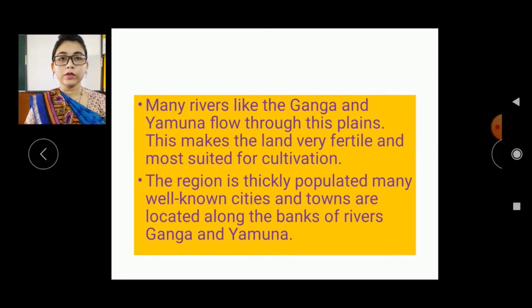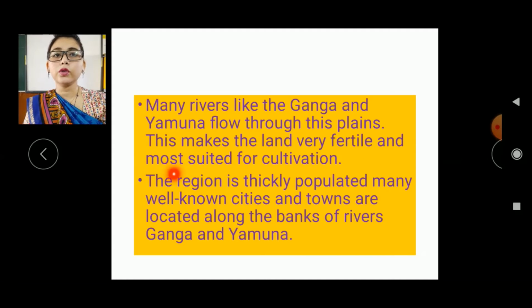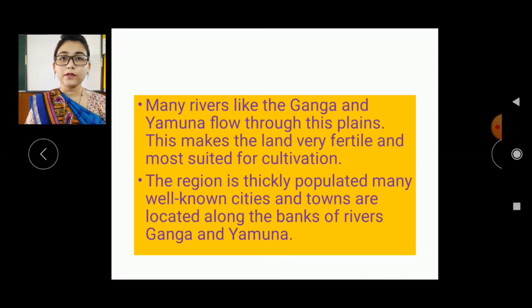Now we'll talk about some more points about plains. Okay, so many rivers like the Ganga and Yamuna flow through these plains. This makes the land very fertile and more suited for cultivation. What happens, students, when the Ganga and Yamuna come down to the plains? It makes the land very fertile because they bring with them very fine soil, which is very good for cultivation. So that is why plains are very fertile.